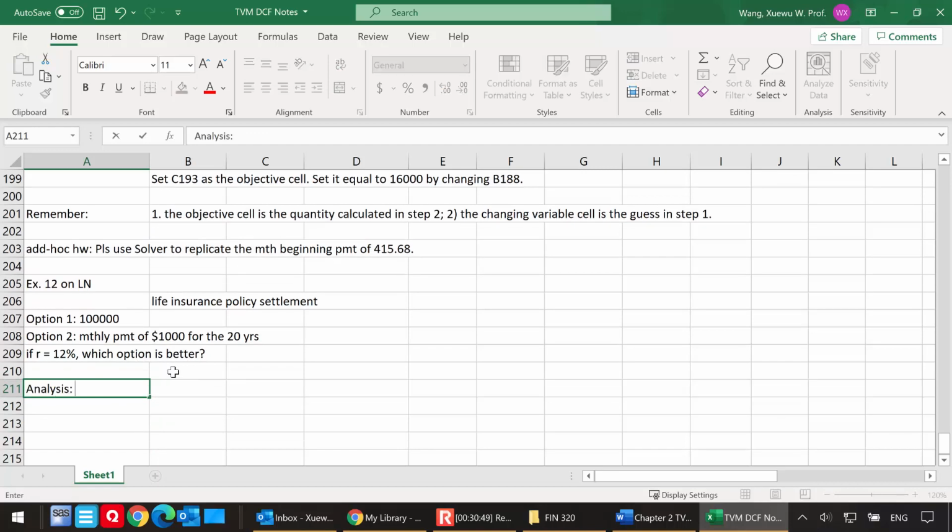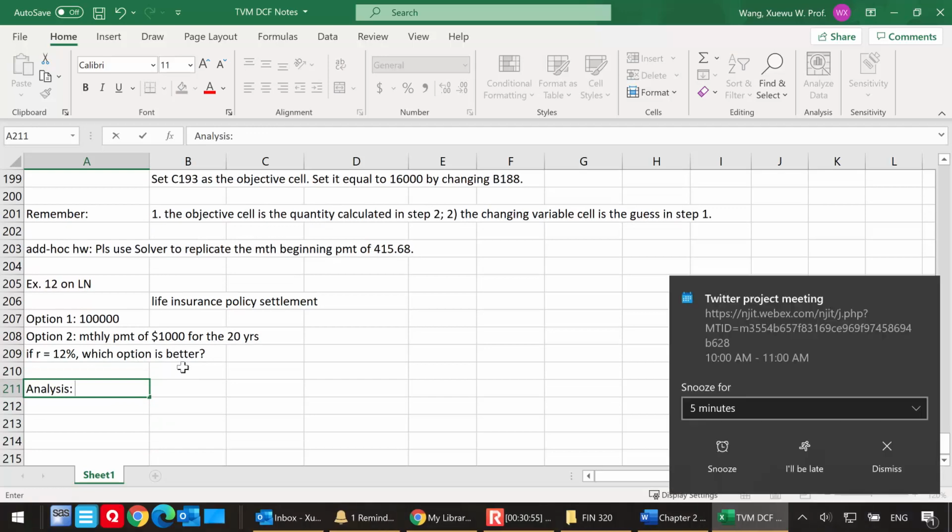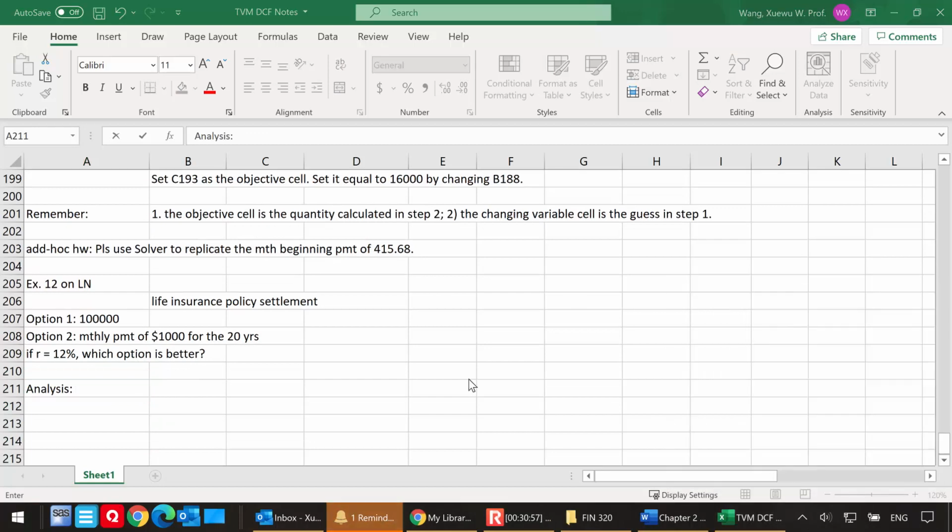All I need to realize is that we are comparing these two options. So one, it's a one-time cash. But option number two is a series of monthly payments of 1,000 for 20 years. So if you want to compare these two, you would have to make sure you're comparing the value at the same time point. Okay.